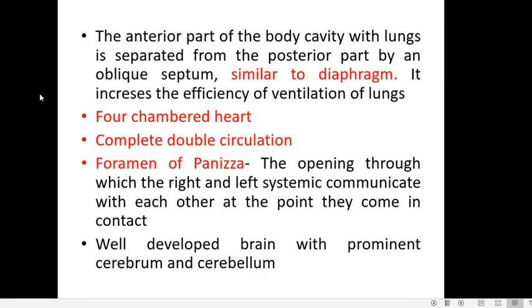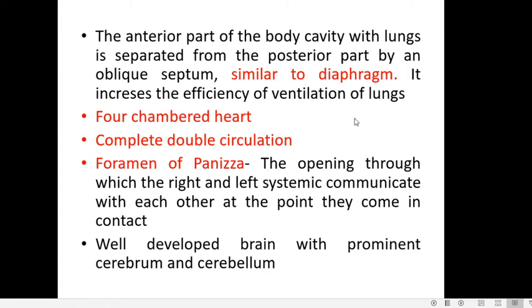Now, another important advanced feature is that in other reptiles, there is no separation between the thoracic cavity and the abdominal cavity. Whereas in crocodiles, the anterior part of the body cavity, the thoracic cavity which contains the lung, the heart, etc., is separated from the posterior part of the body cavity by an oblique septum which is similar to the diaphragm in mammals. That is also considered to be an advanced feature. This helps in increasing the efficiency of ventilation in the lungs.